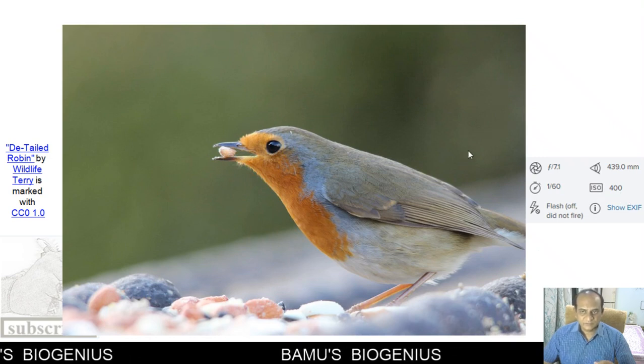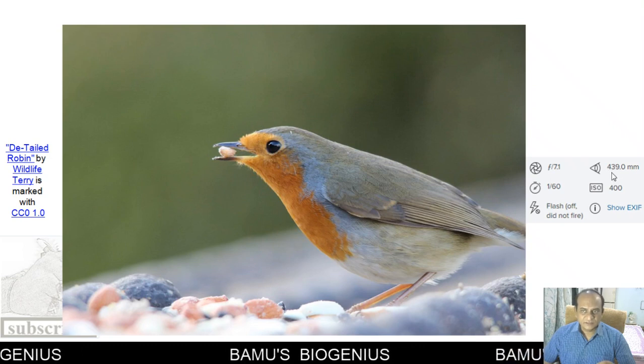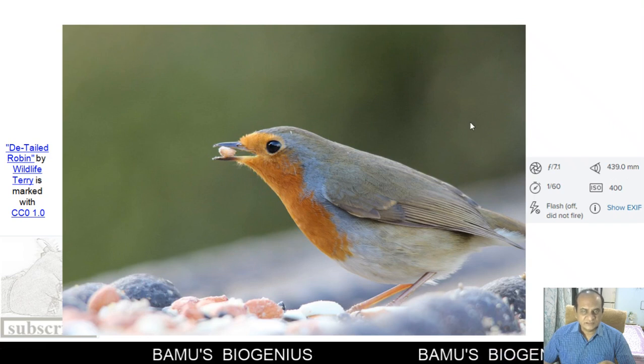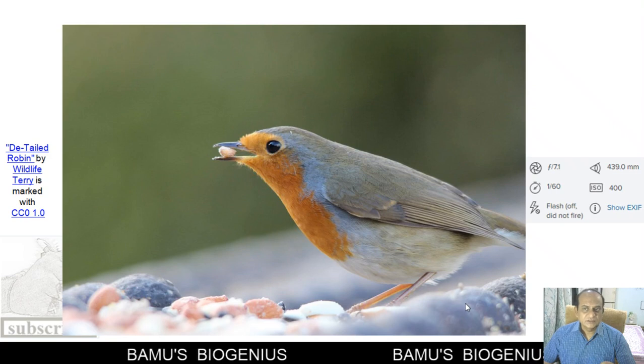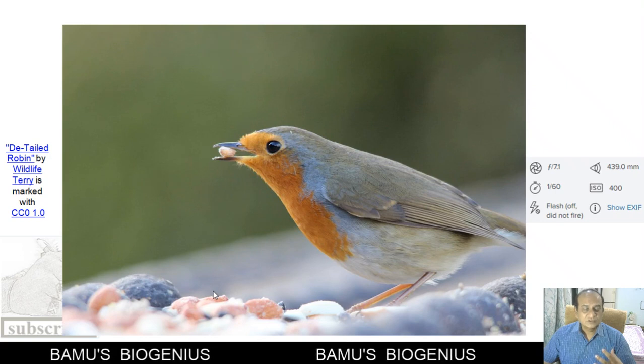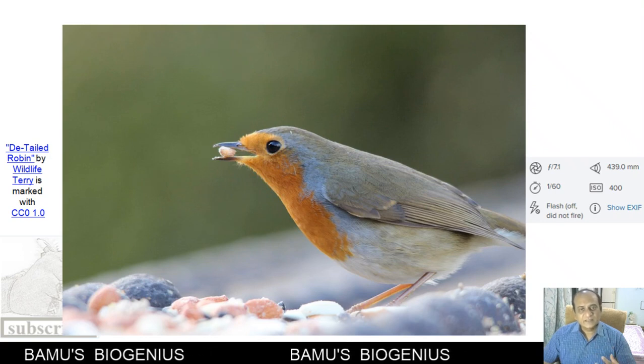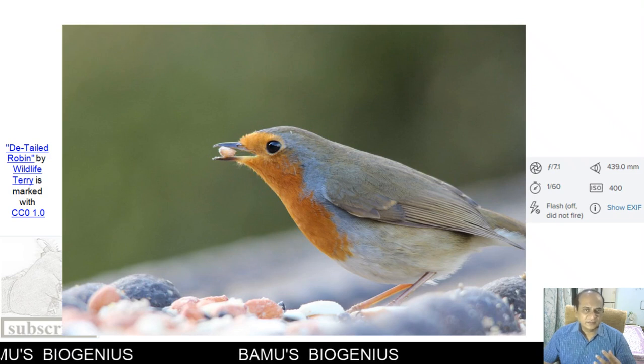Most of the time whenever we take such a photograph, we require a zoom lens, and you can see here a 439 lens is used. For that purpose the sensitivity is increased, because the lens allows a very small amount of light to be captured by the film sensor.